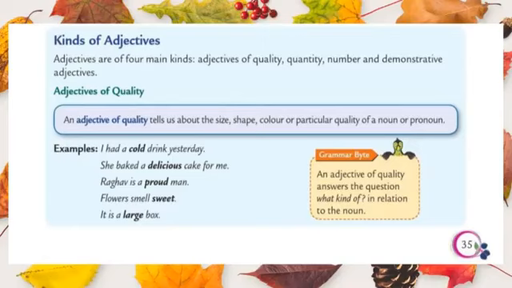So what do you mean by adjectives of quality? It tells about the size, shape, color and particular quality of a noun or a pronoun. Okay students, just keep it in your mind, size, color, shape and quality. So these things are known as adjectives of quality.